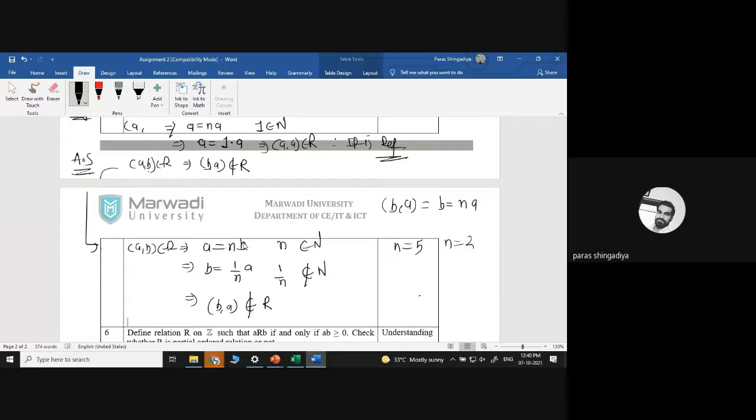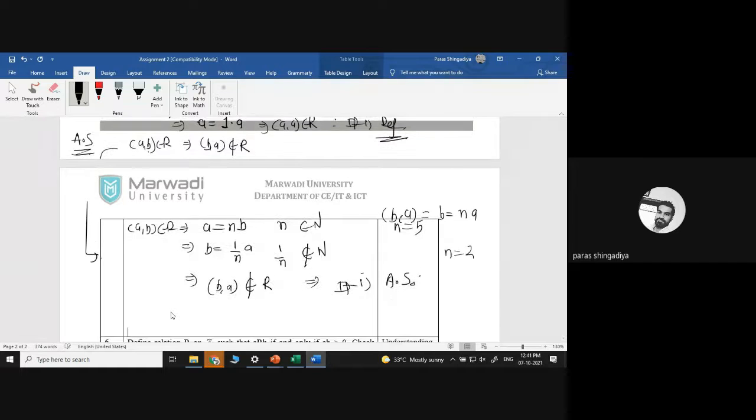When will it be in R? If in place of 1/n you get a positive integer, then it will exist. But here 1/n is not a positive integer, as per (a, b) and (b, a) belonging to R. Therefore, for (a, b), (b, a) does not exist. What does it mean? It is anti-symmetric. That is the proof of anti-symmetry.